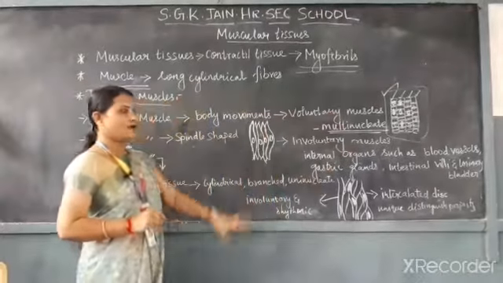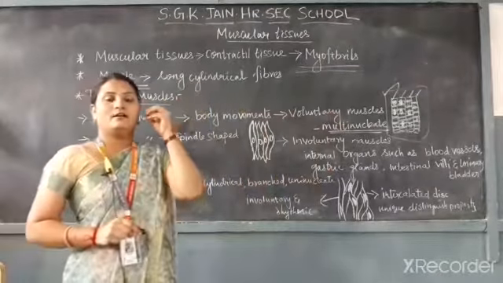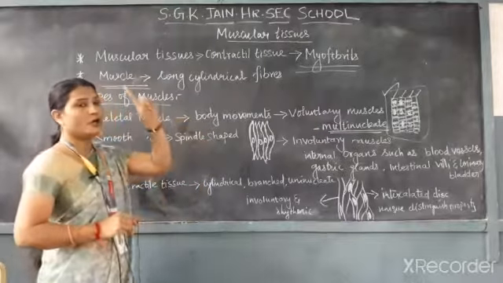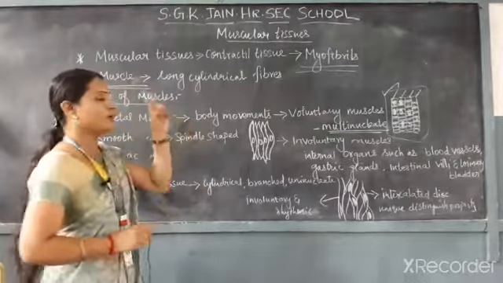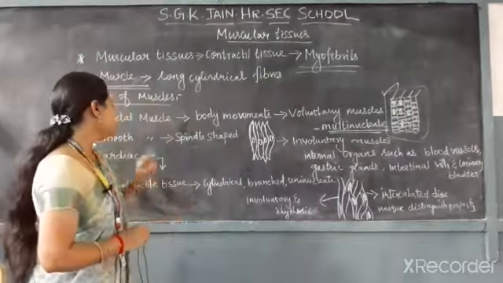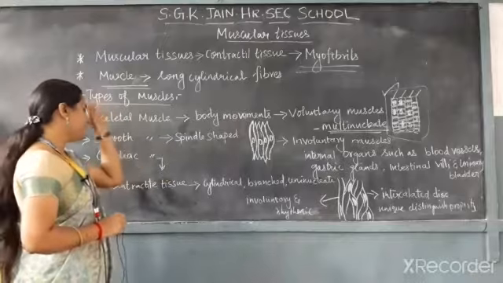So those internal organs are made up of smooth muscles. There is one nucleus, because only one nucleus is present in each fiber. Then the next one is cardiac muscle.